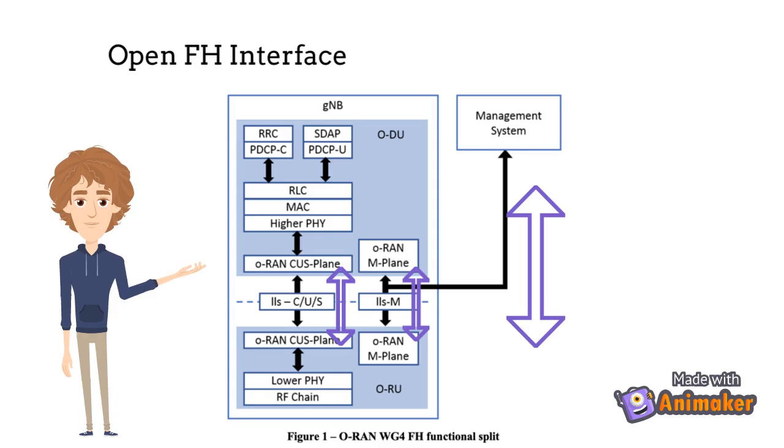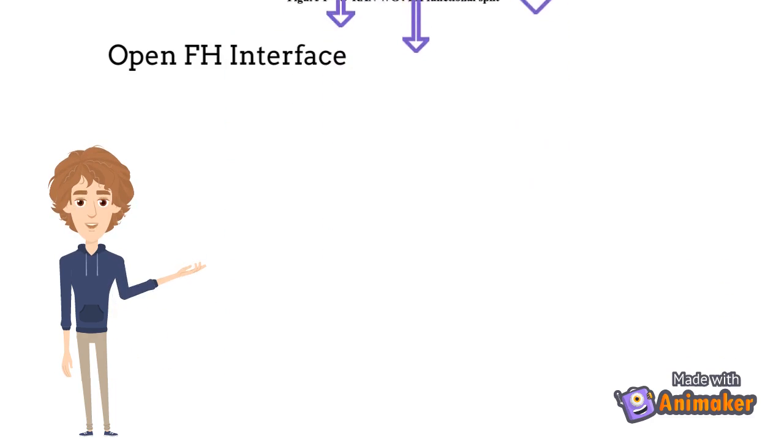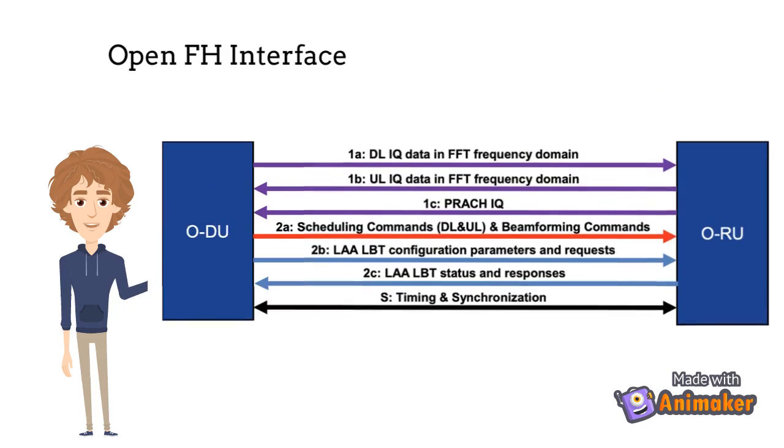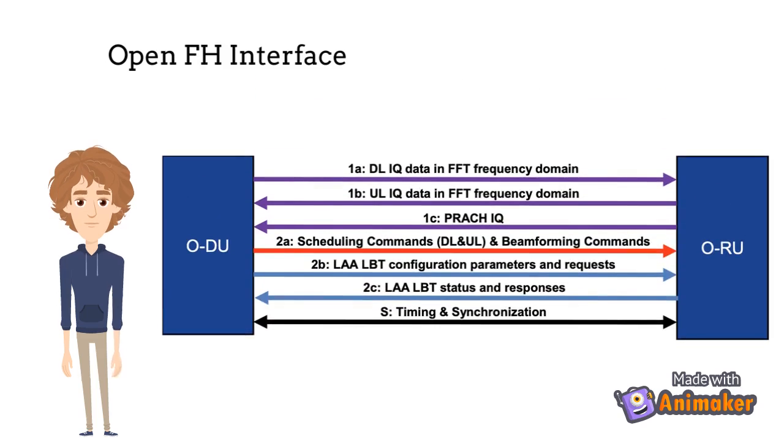First is the user plane. Data flow 1A: downlink IQ data. Data flow 1B: uplink IQ data. And data flow 1C: PRACH IQ are part of the user plane.